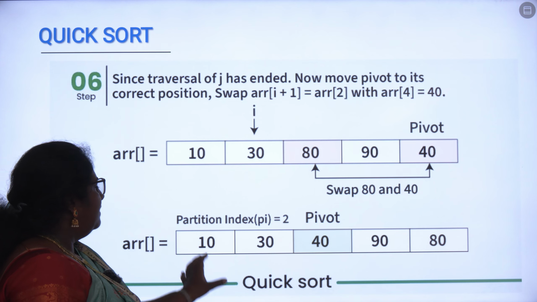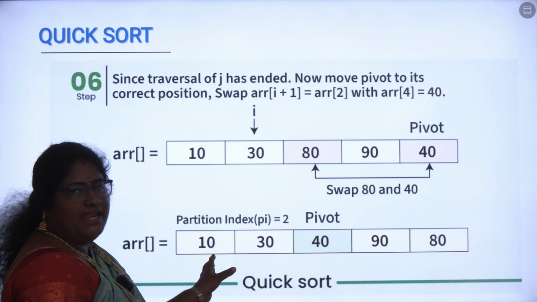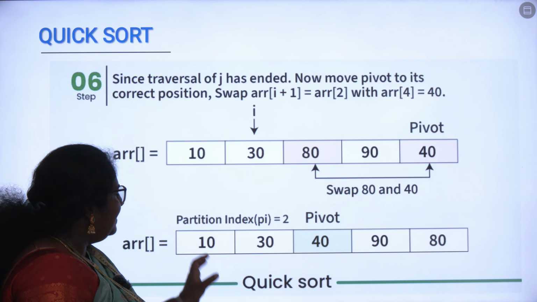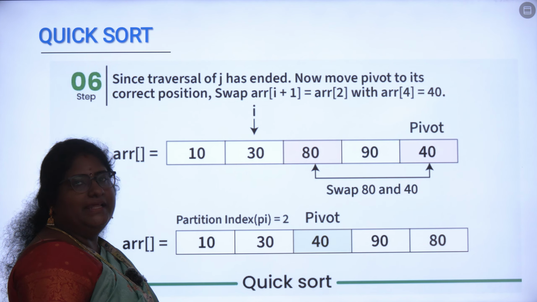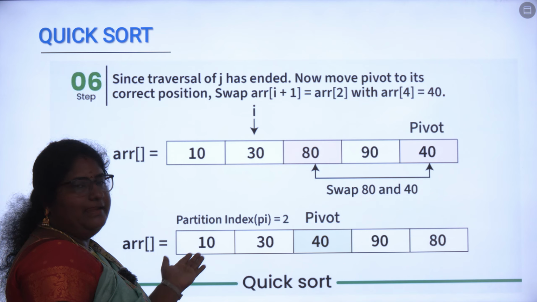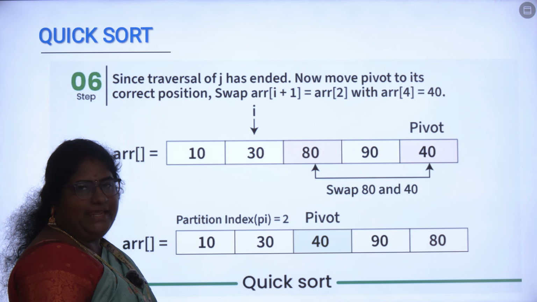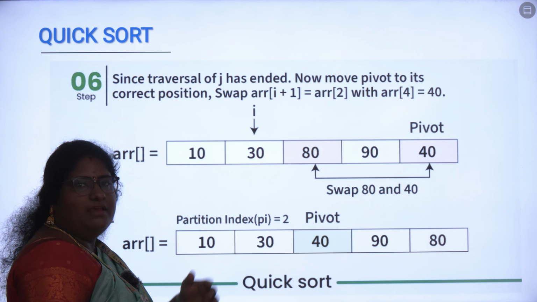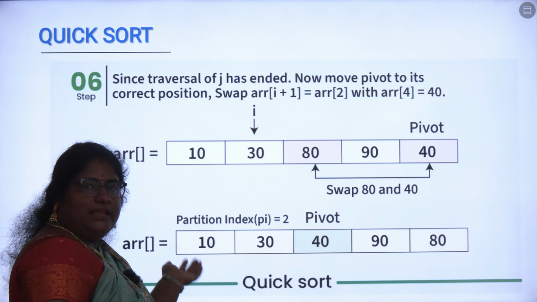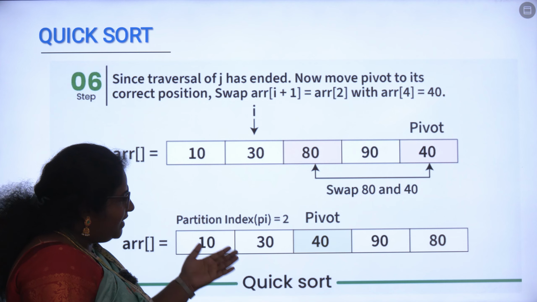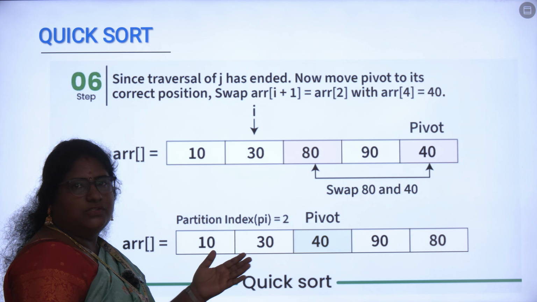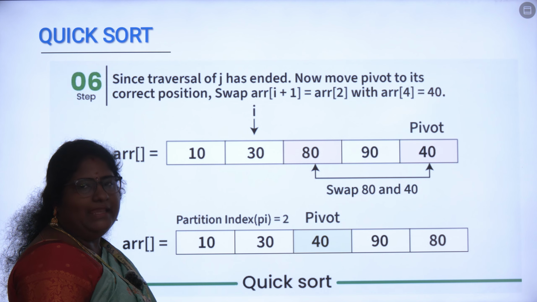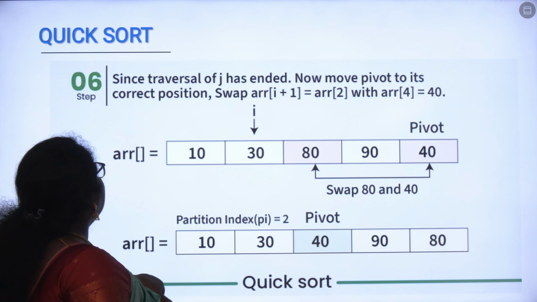After fixing, the right side will be sorted separately and the left side sorting will be done separately. Here 40 will be the middle point, the left hand side will be 10 and 30, and the right hand side will be 90 and 80. After fixing the pivot in its position, we will be swapping the values if they are in a wrong position, or we will leave them if they are in a correct position. On the right side we have 90 and 80, so we will be swapping the elements 90 and 80 in the next recursion. So this is called quicksort.